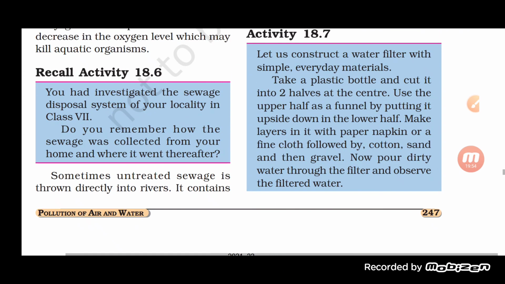So here actually it is talking about how the water gets filtered. This is an activity by which we can filter the water, and physically we will be able to give it a color that is colorless. Although it may consist of microorganisms, physically we can separate it, we can purify it. Okay.